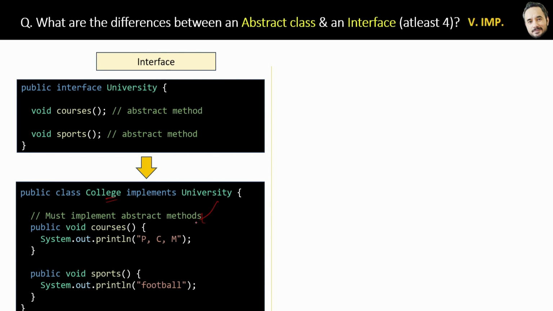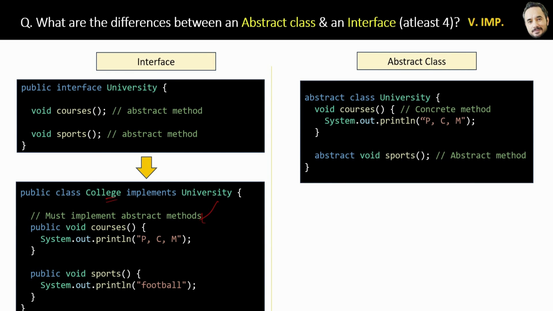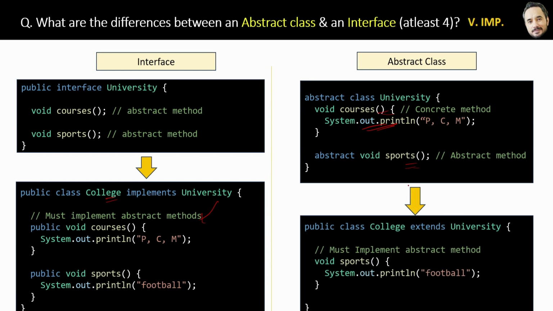And on the right side, we have the code of the abstract class with one concrete method courses and one abstract method, and then we are just extending that abstract class here. Alright, now let's see the differences between them.